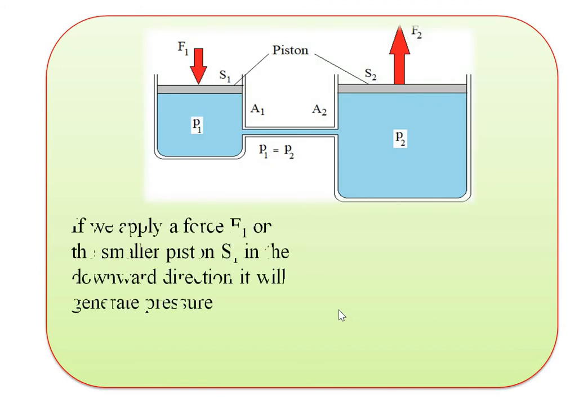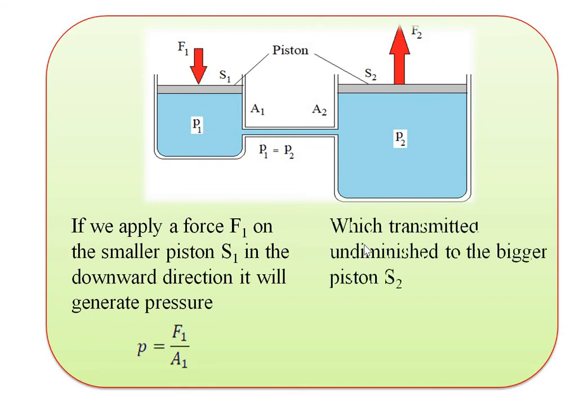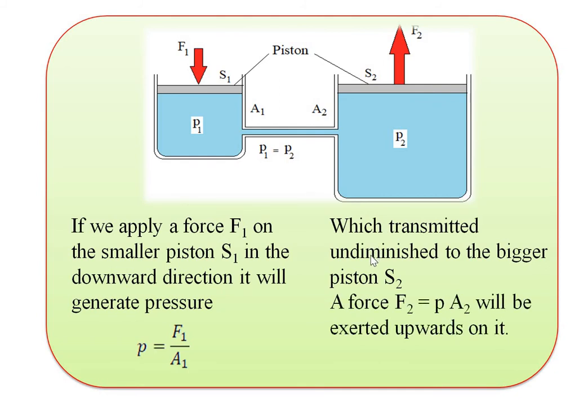Here, when we apply a force F1 on the smaller piston in the downward direction, it will generate a pressure. As we know, the pressure formula is force divided by area. So P is equal to F1 divided by A1. This pressure is transmitted undiminished to the bigger piston S2. So the force F2 will be exerted upwards on it.